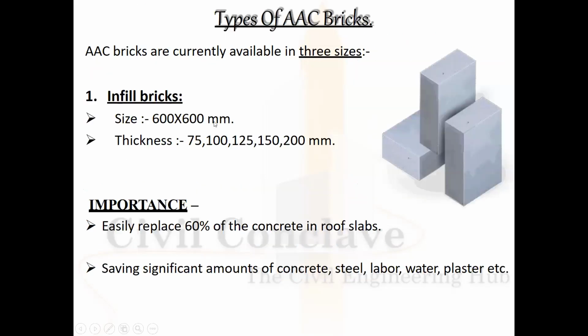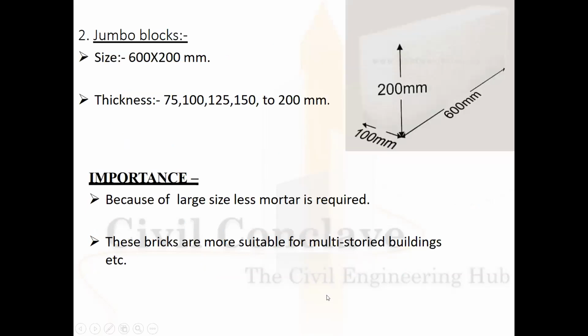Types of AAC bricks. Three sizes of bricks are available in the market. Infill bricks. This is known as 600 by 600 mm, with thickness ranging from 75 to 200 mm. The importance of these bricks is that they easily replace 60% of the concrete in the roof slab. Savings are significant on account of concrete, steel, labor, water, plaster, etc.